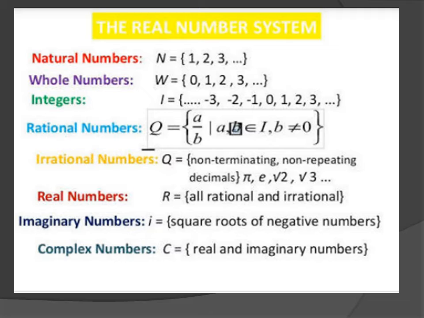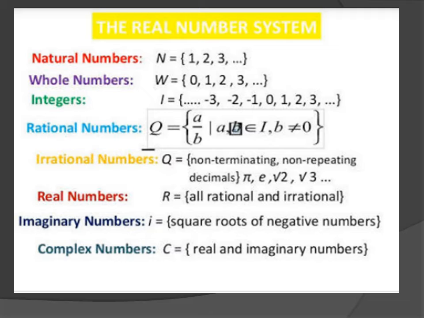Next is integers. Integers contain all the positive and negative numbers including 0, and integers are represented by a capital letter Z. We can also represent it by a capital letter I. Next is rational numbers. Rational numbers are represented by a capital letter Q, and these numbers can be written in the form of a fraction.